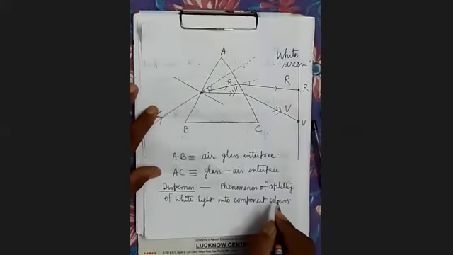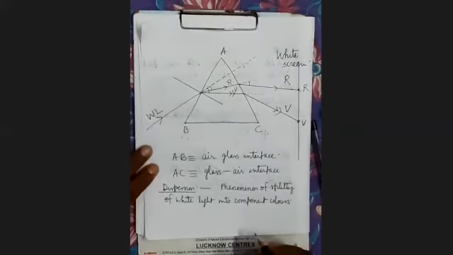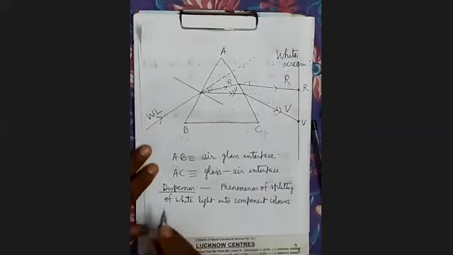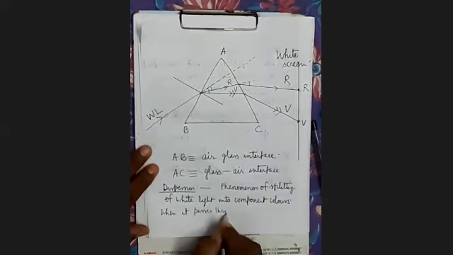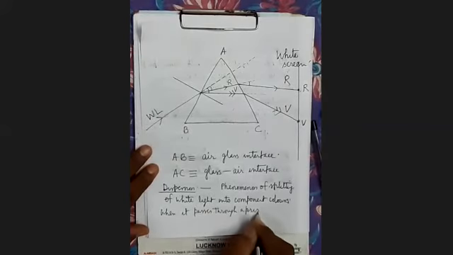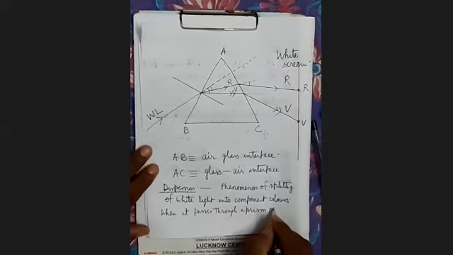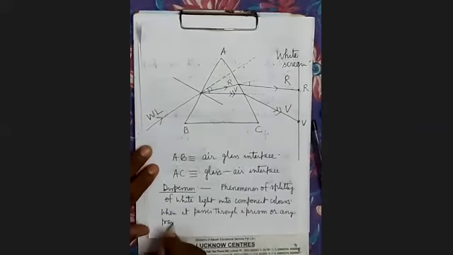This phenomenon was discovered by Newton. It occurs when white light passes through a prism or any transparent optical medium.